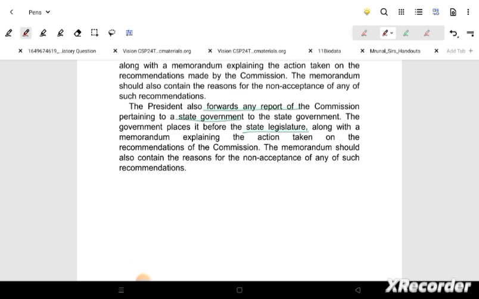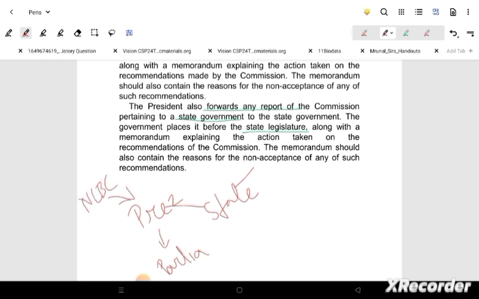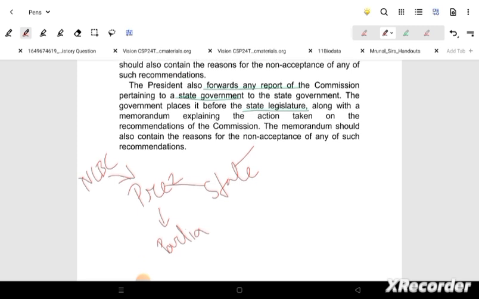Now there is to be said here about the report. Another report can be given to the state government. The President also forwards any report of the commission pertaining to the state government. Why? Because the state needs to improve their condition. That's why the state will then give this to the state legislature and they will discuss it. So that is how we make a flowchart.